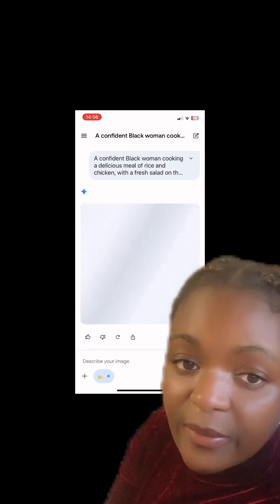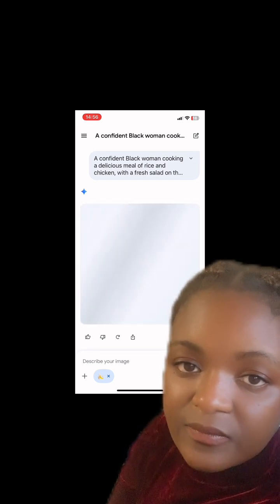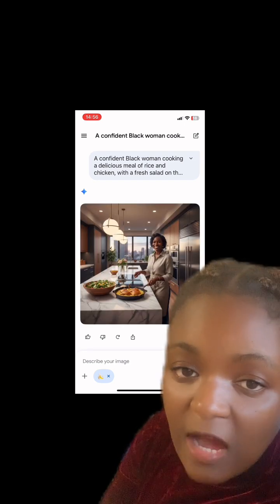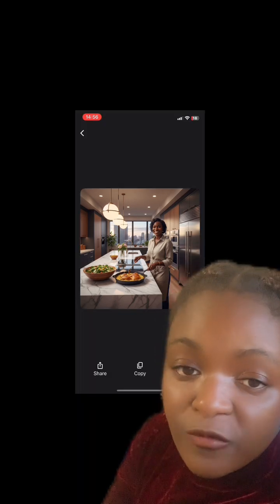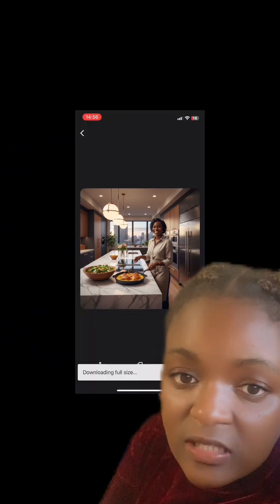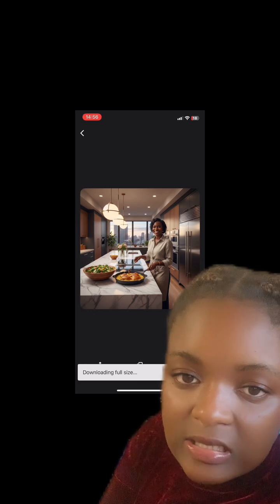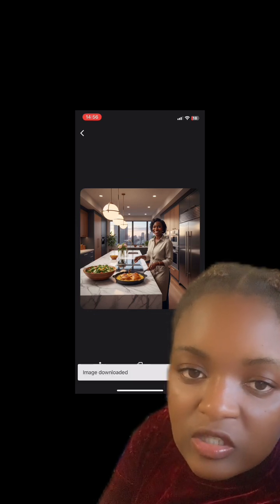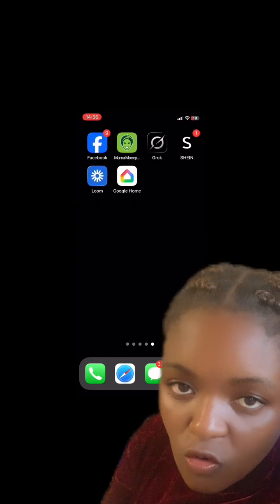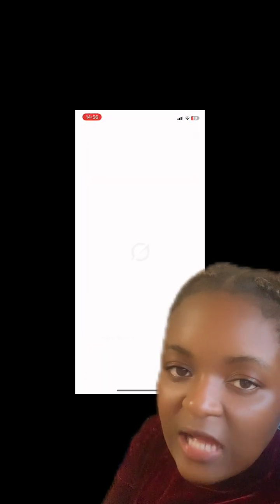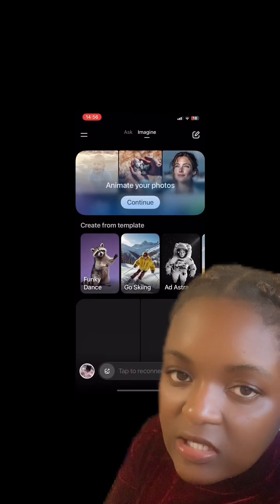So be patient, the image is loading, right? So this is our image. We need to save it first before we create a video. So we are going to save it. Now it's downloading. So it's saved. Now we need to go to Grok. We go to Grok and put our image, the image we generated.